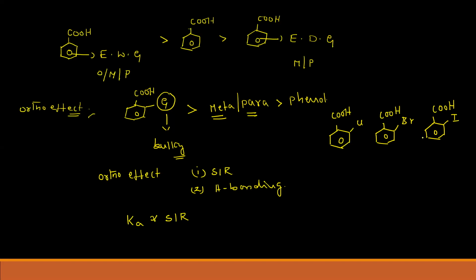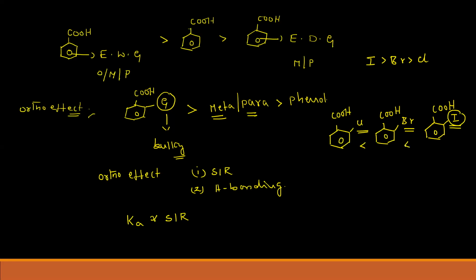As all are electron withdrawing groups, which will dominate the acidic strength? The acidic strength is dominated by the size of the group substituted at the ortho position. We know the atomic radius of iodine is more than bromine, which is more than chlorine. So iodine is more bulky compared to bromine, and bromine is more bulky compared to chlorine. So what is the order of acidic strength?